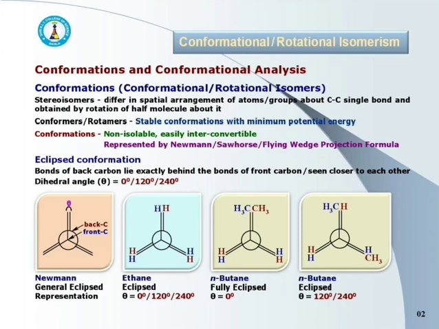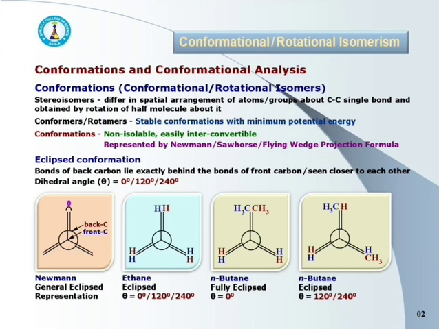Conformations of a molecule can be represented either by Newman, Sawhorse, or by the flying wedge projection formula. The three important types of conformations are eclipse conformation, staggered conformation, and the skew conformation. There are again some subtypes. Let us discuss one by one.